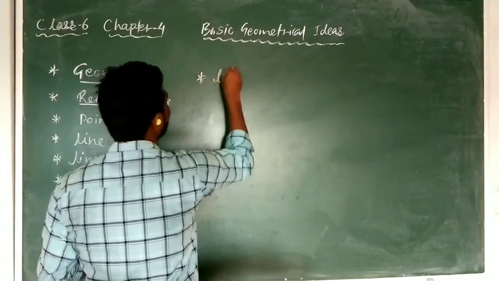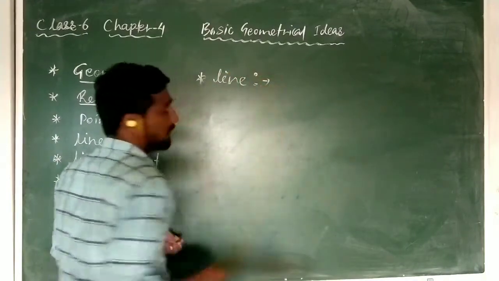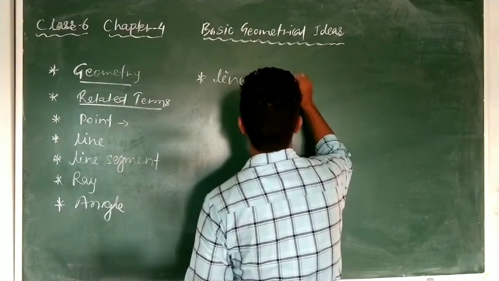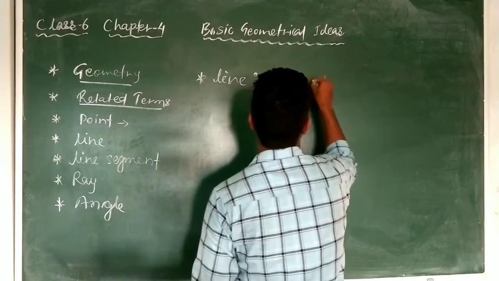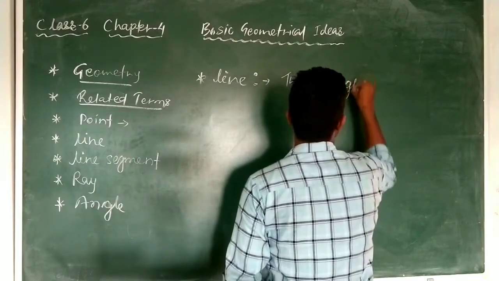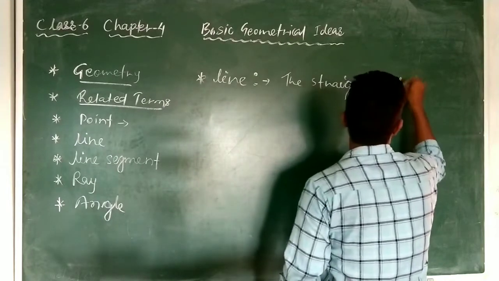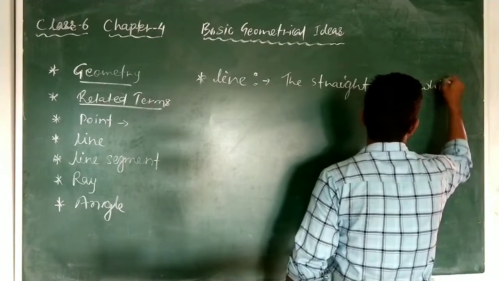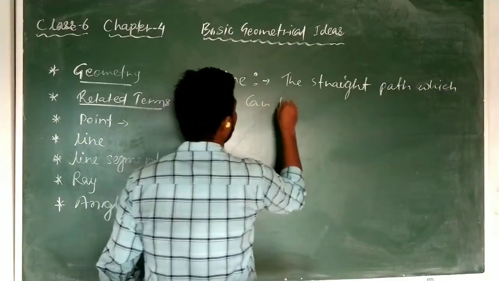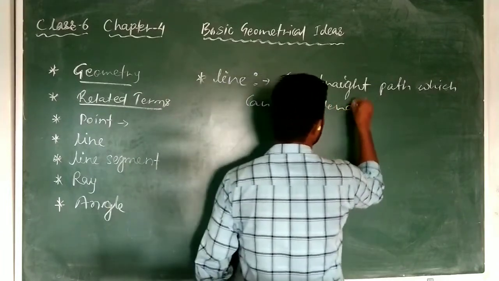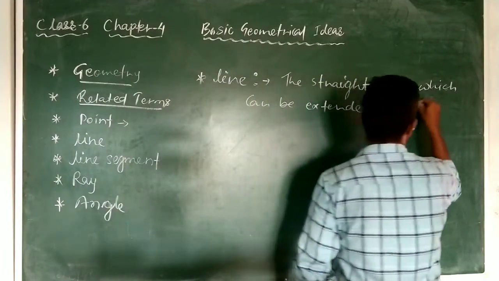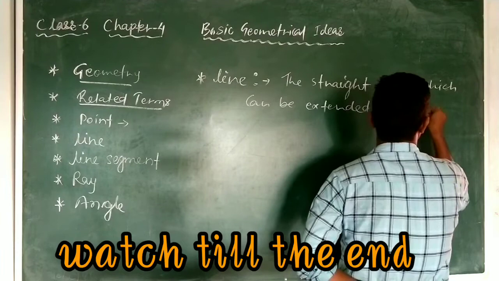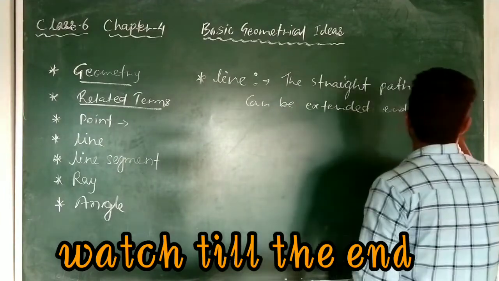You must be wondering what a line is. Some of you may know, but let me write the definition. It is a straight path which can be extended endlessly in both directions.